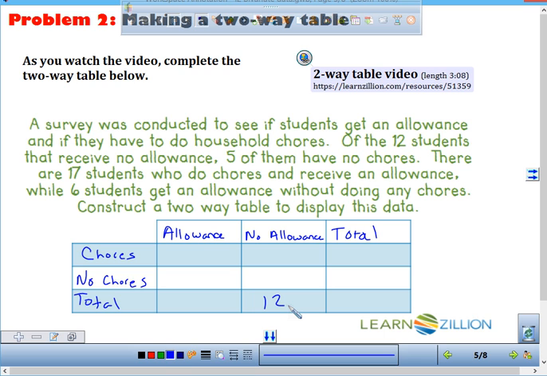So 5 of the 12. Well, what did those 12 do? What did the 12 at the beginning tell us? So 12 of them did no allowance, and then 5 of the 12 that did no allowance also what? No chores. So where am I going to put that 5? Right above the 12. No allowance, no chores is 5. Good. Okay? Ready, Kim?